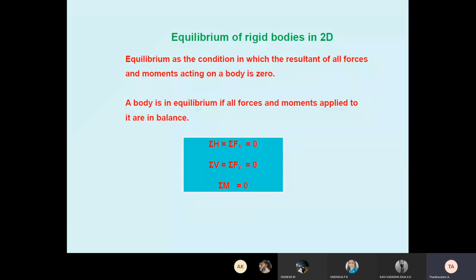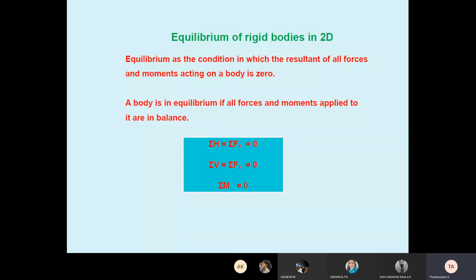Here we have started a very important topic. This is the very important point we are discussing in the coming classes. Equilibrium, already we know equilibrium. Equilibrium means the resultant of all forces and the moments acting on the body is zero. Students, the particle has only force effect. We are discussing only the resultant. When you say a particle is in equilibrium, the resultant force being zero is enough. But when you have to say rigid body, the resultant force and moments acting on the body are zero. That is the additional condition.